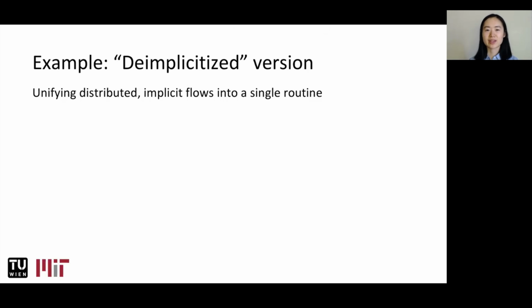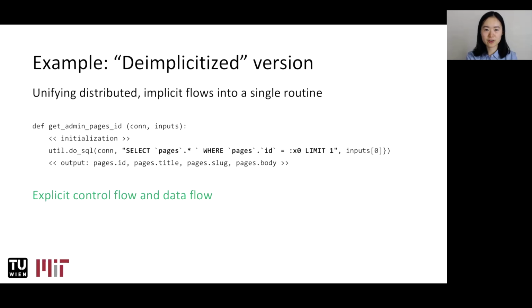Thank you, Jürgen. My name is Jiasi, and I'm going to show you the deimplicitized version of the example and our plans for an empirical study. Deimplicitizing means unifying the distributed and implicit flows into a single routine. For example, the following Python routine is the deimplicitized version of the application discussed on the previous slide. Here, the main functionality becomes this one SQL query in the middle, which references the input parameter. In this deimplicitized version, the control flow and data flow all become explicit.